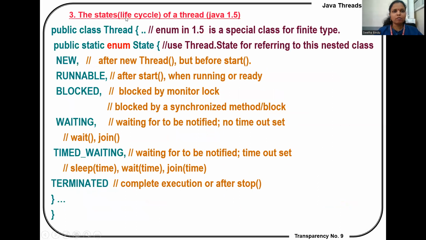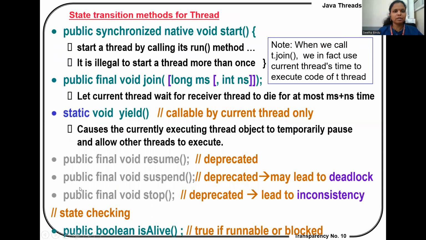The states of the life cycle of a thread: public static void main, and then public static enum State. There is the New state, before the start, then the Runnable state after start, when running. Once the thread is started, it enters a Blocked state, and then the Waiting state. There is also a Timed Waiting state. For example, if it sleeps for 1000 milliseconds, a thread will be sleeping for 1000 milliseconds, and after that the other thread will be executed. After the completed execution of the thread, it enters the Terminated state.